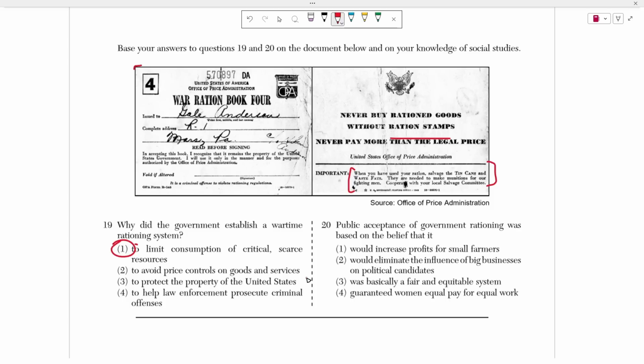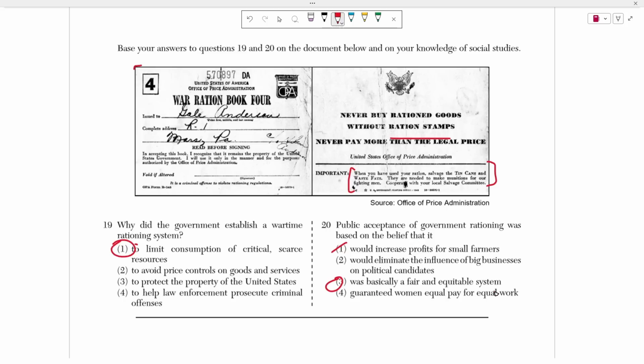to eat. Number 20 asks, the public acceptance of the government rationing was based on the belief that it would do what? Well, it's not increasing the profit for farmers. It's so that America wouldn't be controlled by the enemy, the fascists in this case, because this is talking about World War II. So if you're okay with rationing, that means that you believe that it was fair, right? If people were okay with rationing, it must mean that they believe